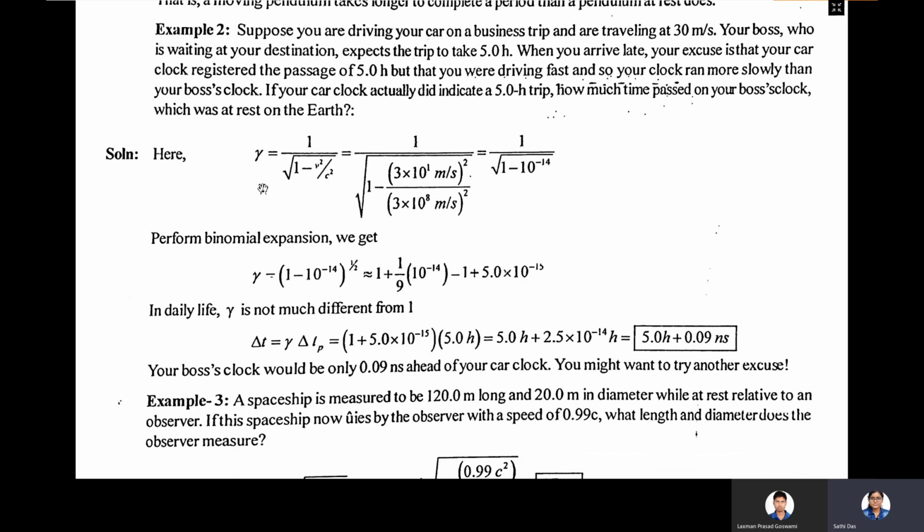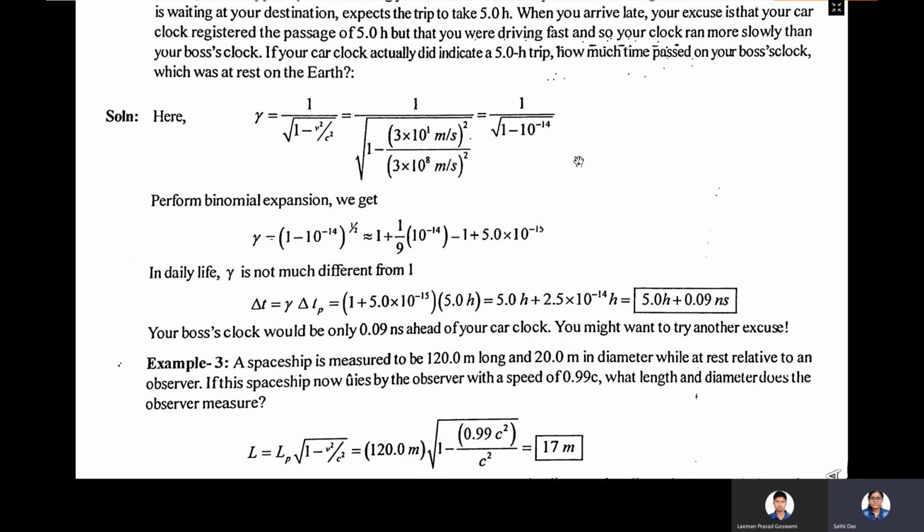First you have to calculate the gamma factor, that is 1 by root over 1 minus v square by c square. Here v is 3 into 10 to the power 1 meter per second and c is 3 into 10 to the power 8 meter per second. So this gives 1 by root over 1 minus 10 to the power minus 14.